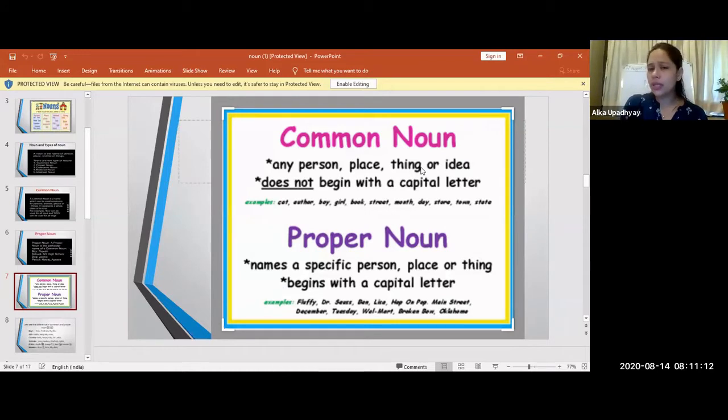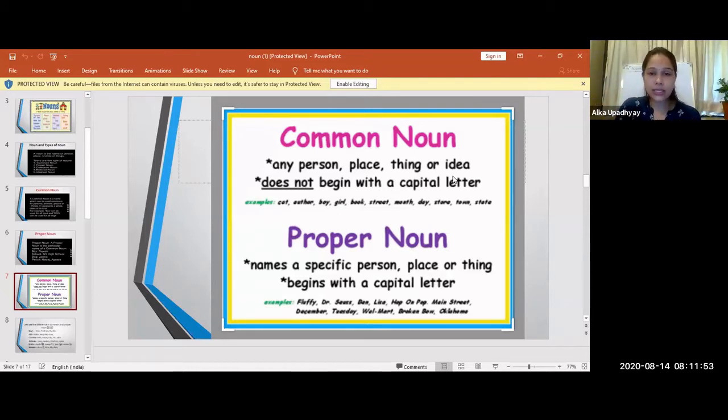Now, usually they don't come in a capital letter. Now, what does the proper noun say? It has a specific person's name. So when I say, I can see a pigeon on the tree, here what happens? Pigeon is the name given. So it's a proper name. If I say, Amit, what are you doing? Here Amit is what? It's a proper name. So if I say students, what are you doing? Students becomes a common noun. But if I say a proper name, it becomes a proper noun. Clear? So this is the difference between common and proper noun.